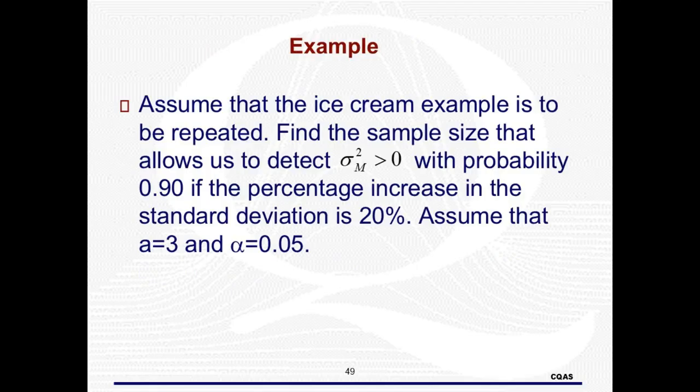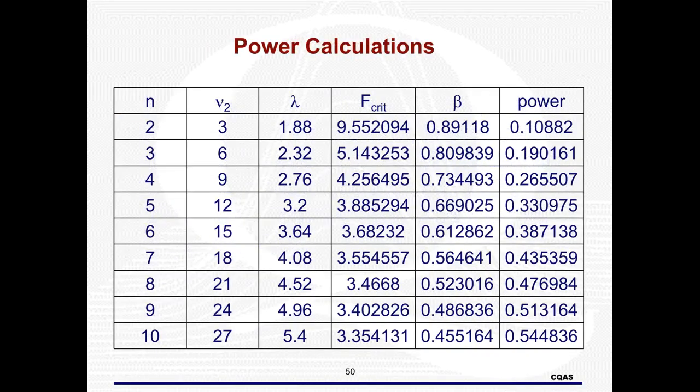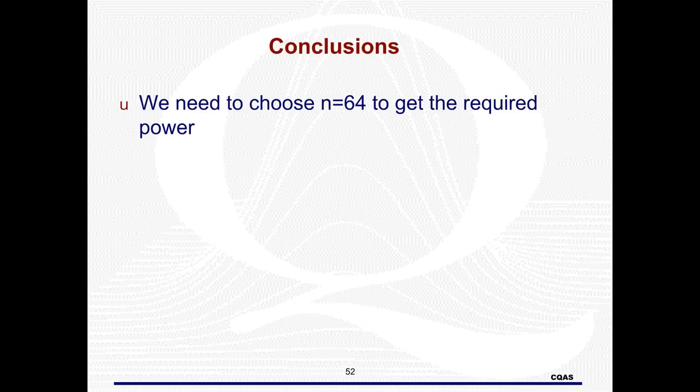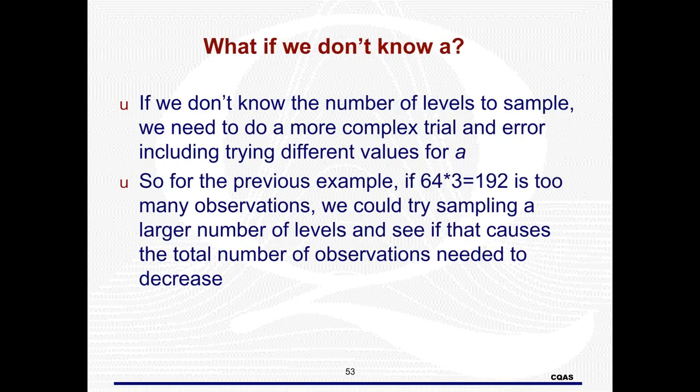Notice again that a is fixed. Again, 10 is not enough. We actually need n equals 64 to reach the desired power. Again, if this is high, consider increasing a. Not knowing makes the situation more complex. It also increases the amount of trial and error needed.